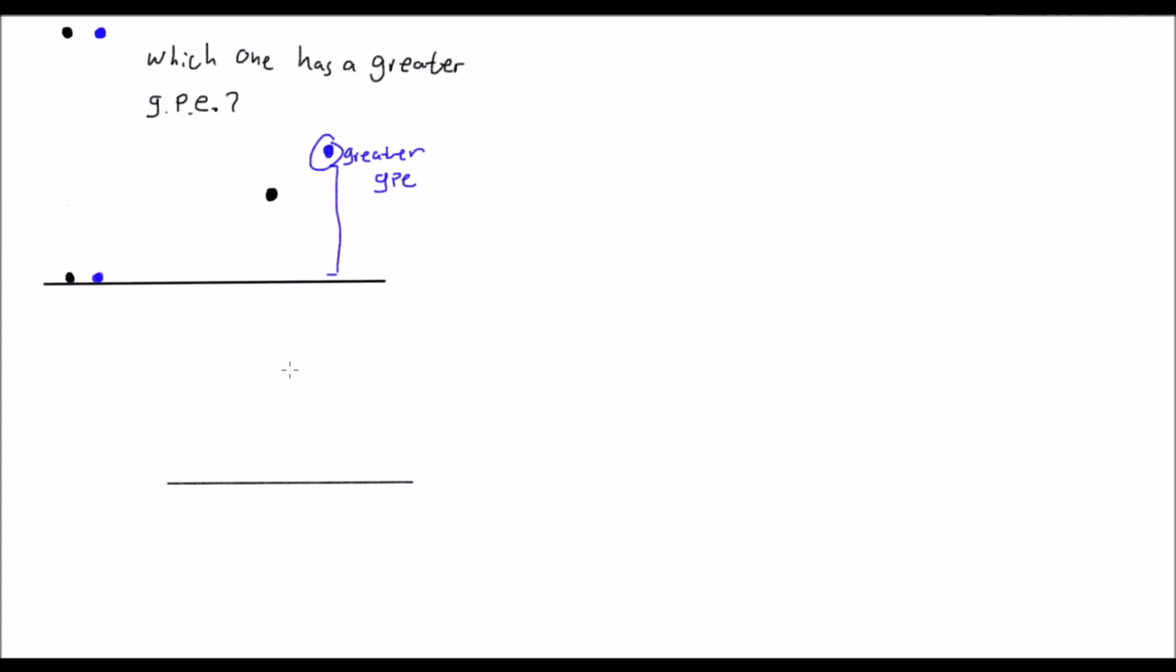And let's say we have two objects. We have our regular ball again. Let's switch it. Let's go to a purple one. And let's say this purple one, for the sake of argument, is a bowling ball. Now, which one is going to have more gravitational potential energy?